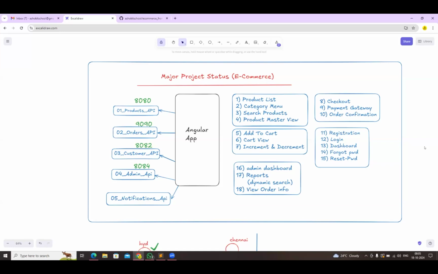Sir, how to do API testing and performance testing, sir? Performance testing is with JMeter. I think I have already explained the JMeter tool. For API testing, if you want to test the basic functionality of the API, we have to test it through Postman. If you want to do the performance testing of the API, you can test it using JMeter.